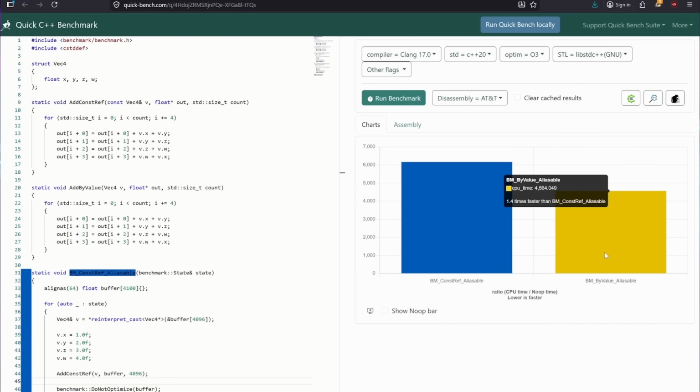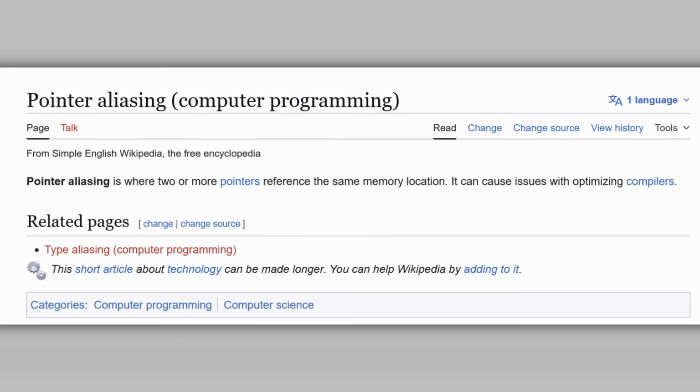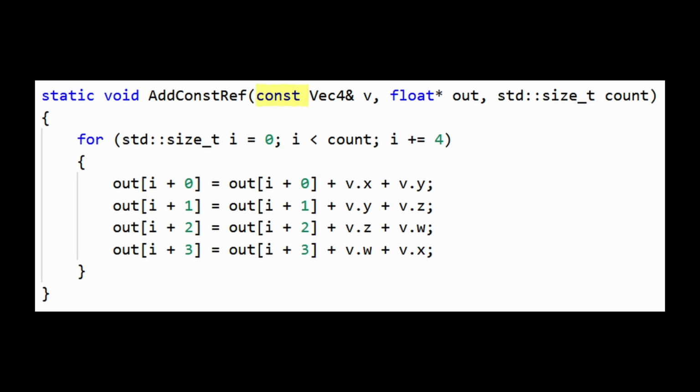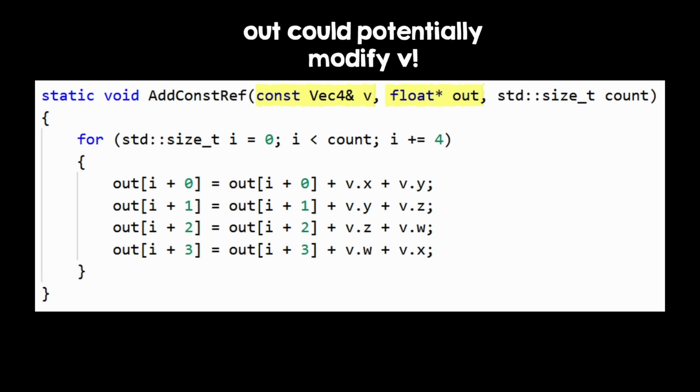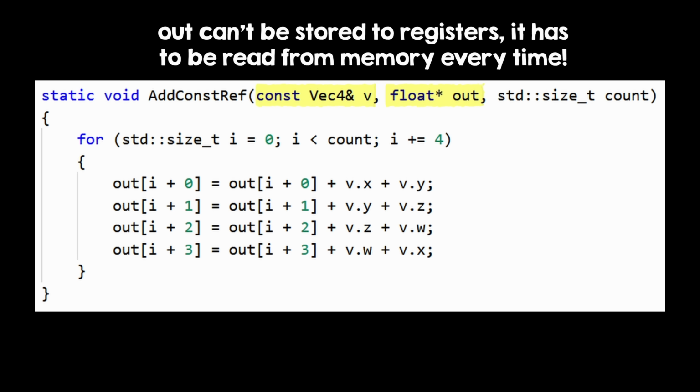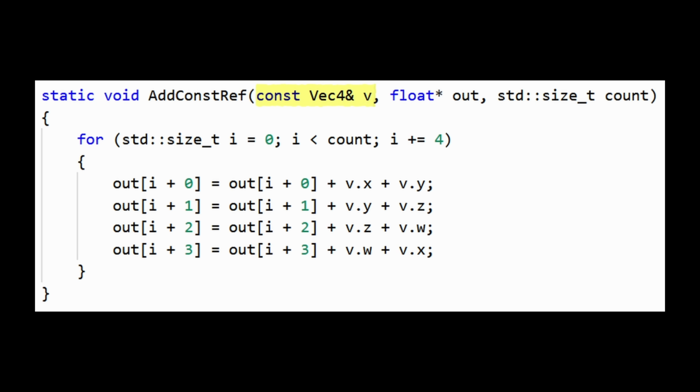Now, this weird example happens because of something called pointer aliasing. Basically, we have 2 pointers here, and the compiler can't prove that the second pointer doesn't ever modify the first pointer's data, even though the first one is const, so it can't save its data in registers. It has to reload it from memory every time, in case it was modified from the second pointer. Const doesn't actually mean constant, it actually means that it can't be modified from here, but it could potentially be modified from somewhere else.